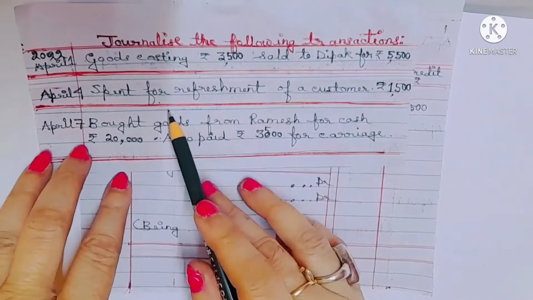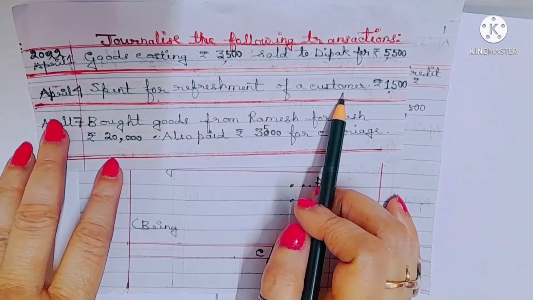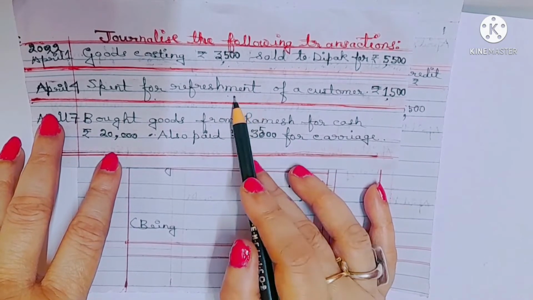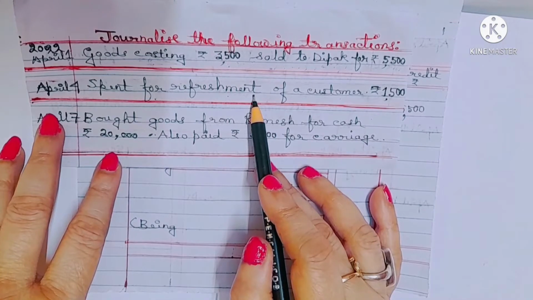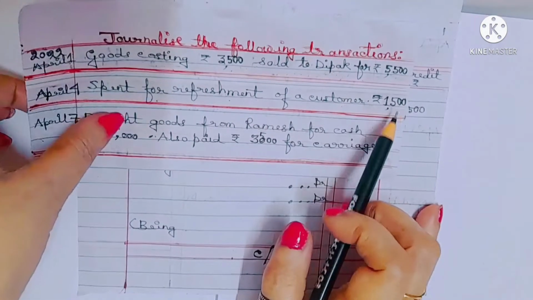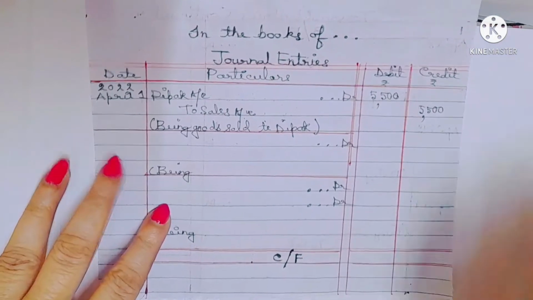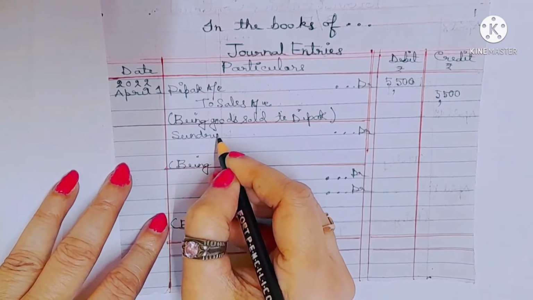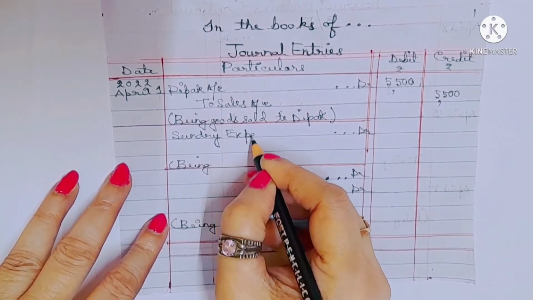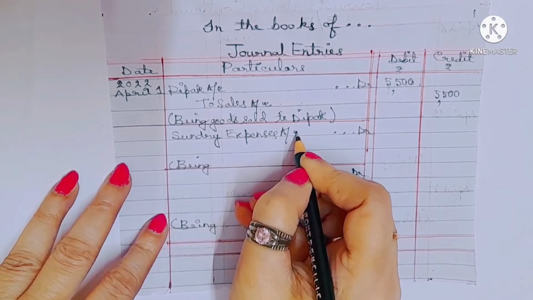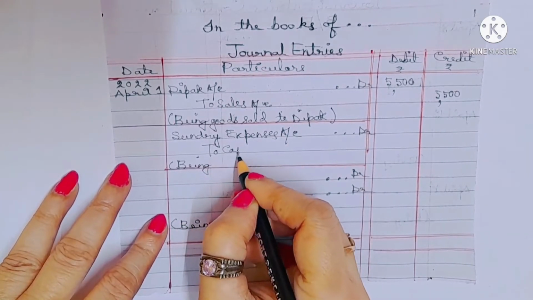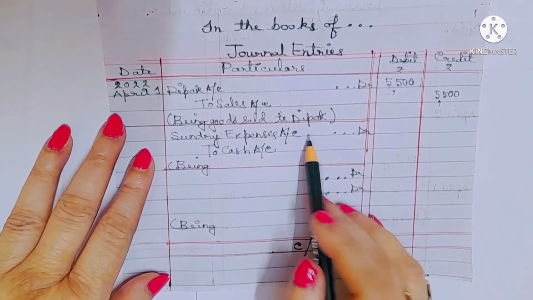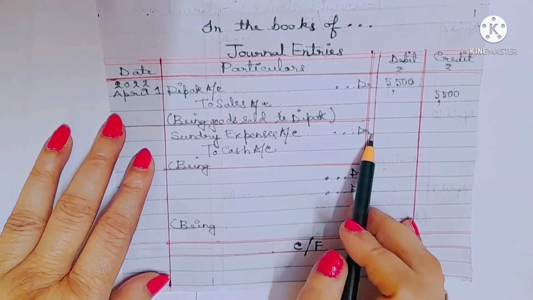What is the second transaction? Spend for refreshment of a customer. We cannot write refreshment account. Instead of refreshment, we will write sundry expenses. And another one will be cash account, 1,500. So instead of refreshment account, we'll write sundry expenses account. And another will be cash account. Sundry expenses account always falls under nominal expenses. This is an expense of the business. So sundry expenses should be debited.